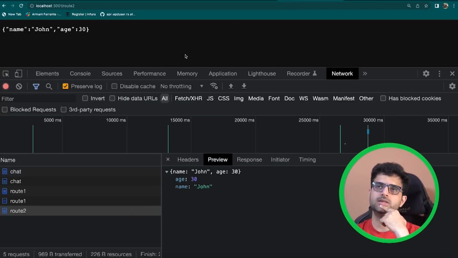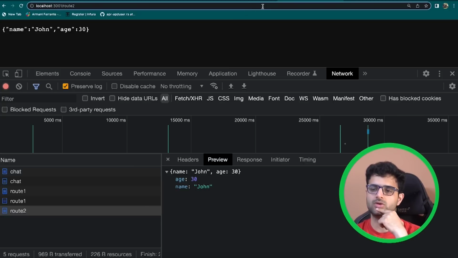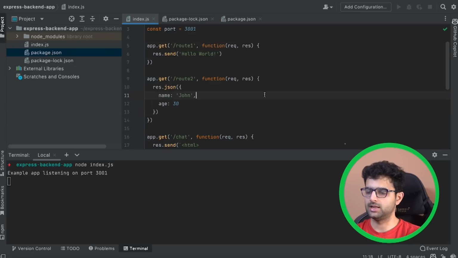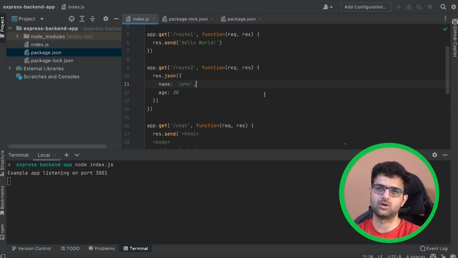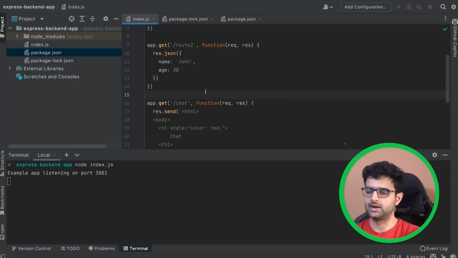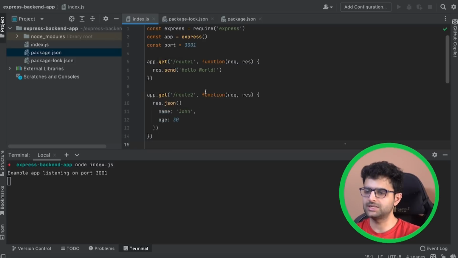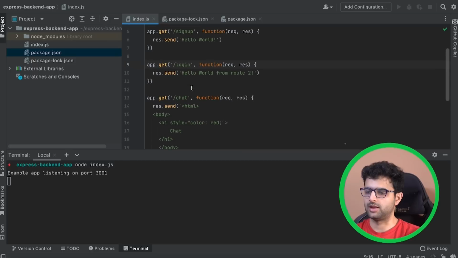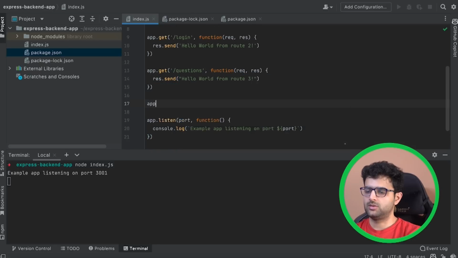The only thing that's missing here is sending headers from the client. We are not yet sending headers. We're also not yet sending query params, and the backend sending back headers or status codes. That's important. Let's quickly do that. So let's say there is a route in the backend of your application. Let's actually change these to some friendly routes. Sign up, login, and questions. So LeetCode has a bunch of questions. This endpoint should return those. Another one should be submissions.